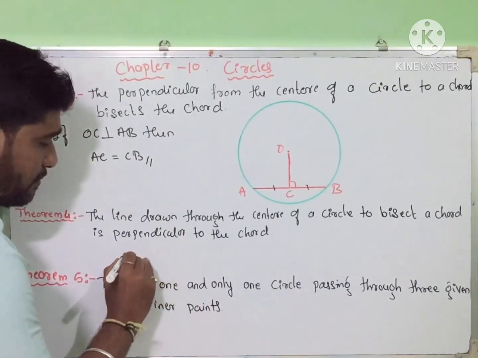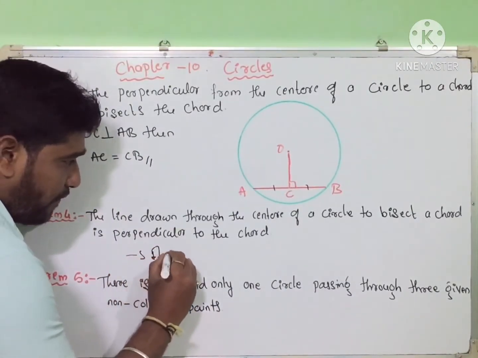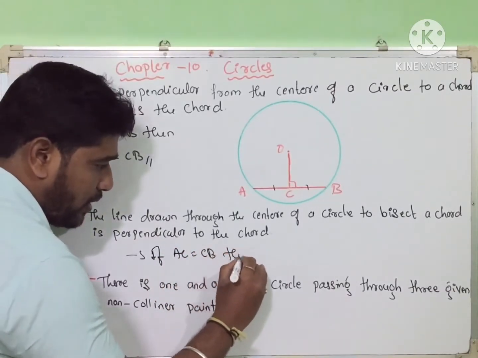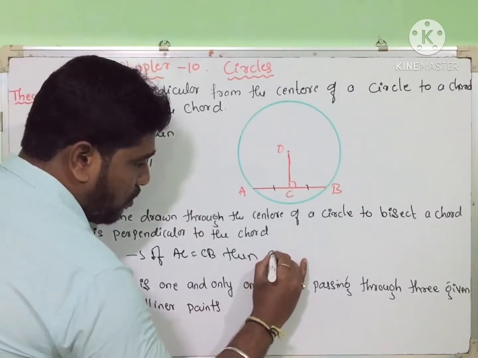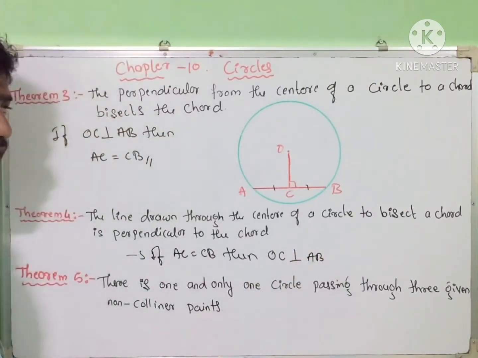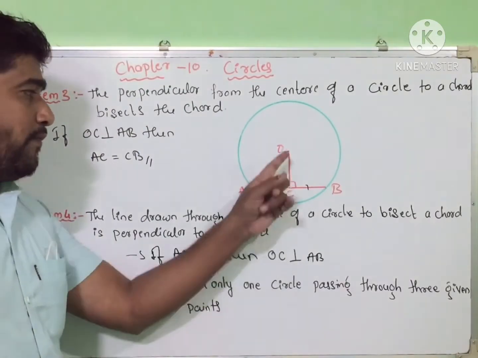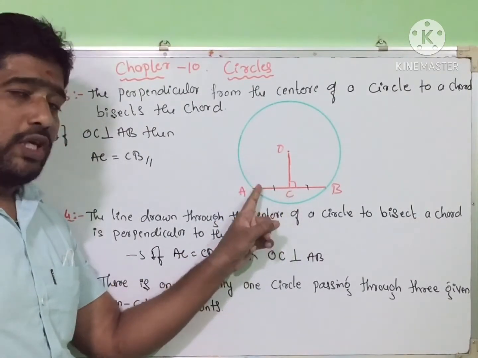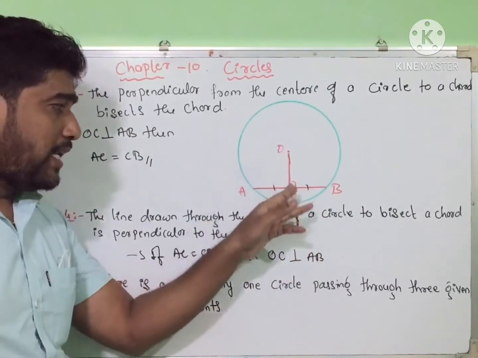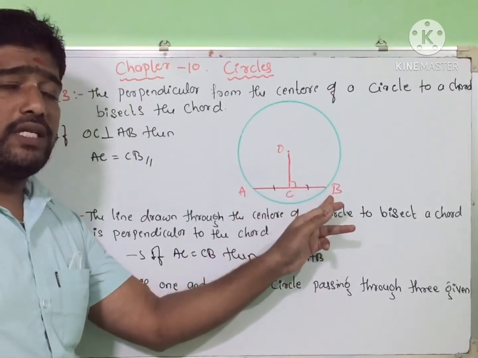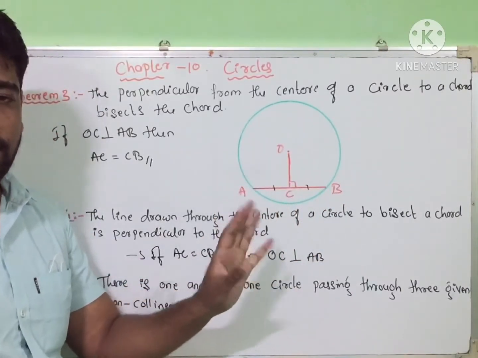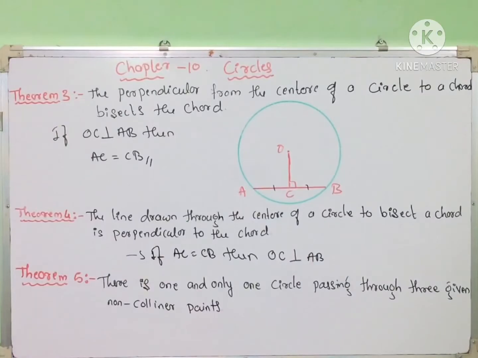So we can write here, if AC is equal to CB, then OC is perpendicular to AB. Is it clear? So if the line is perpendicular to the chord, it means it bisects the chord. And if the line bisects the chord, it means it is perpendicular to the chord. Is it clear? So next theorem, theorem 5.